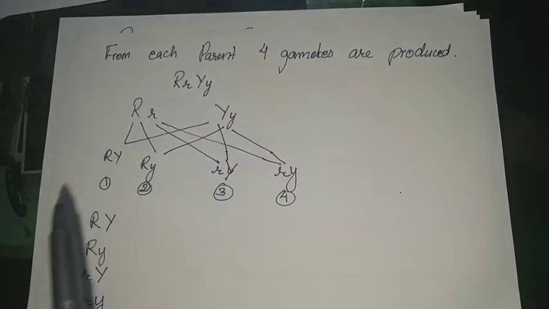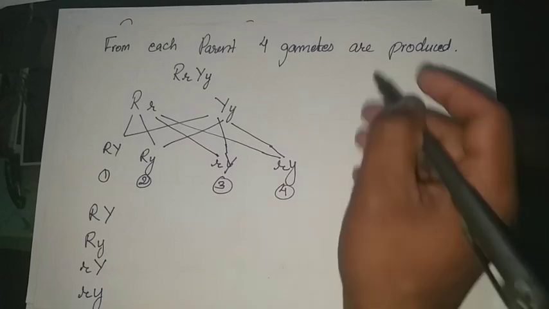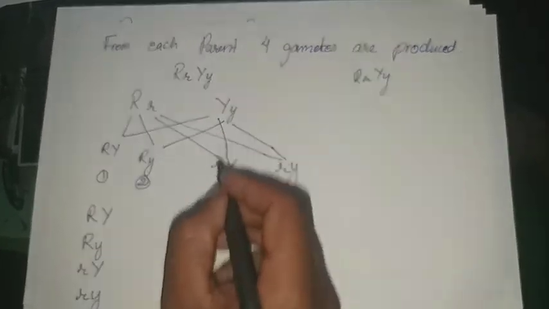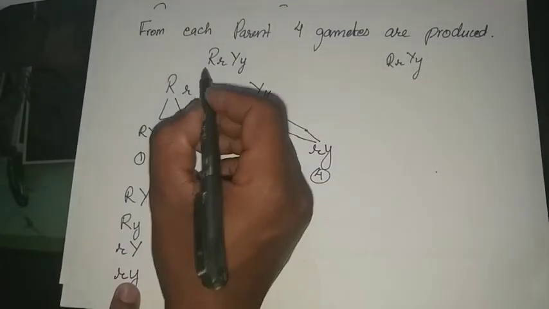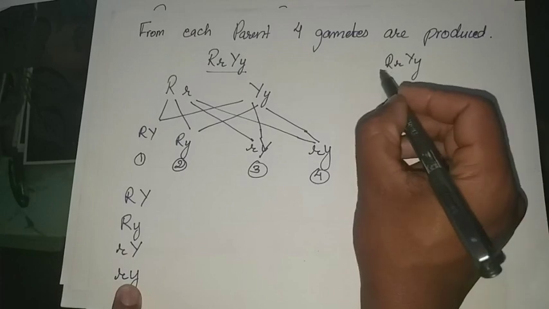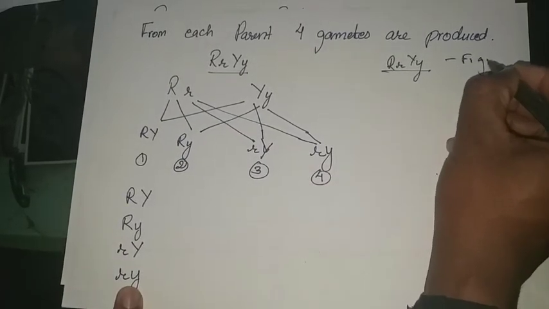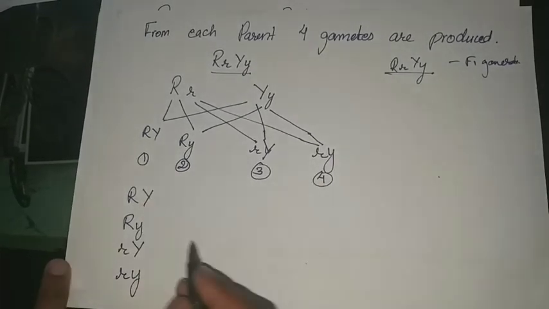In the next cross, I will perform self-pollination between the F1 hybrid RrYy, and it will produce 4 types of gametes. 4 gametes are produced from each parent. From this parent also 4 gametes, and from this parent also 4 gametes. So this is in the case of the F1 generation. Now this will go to the F2 generation.